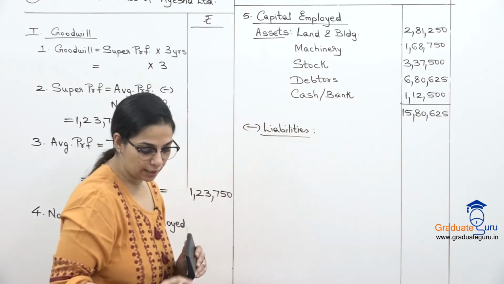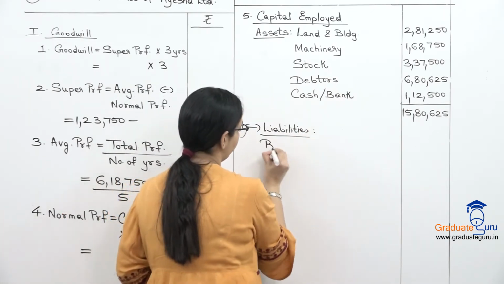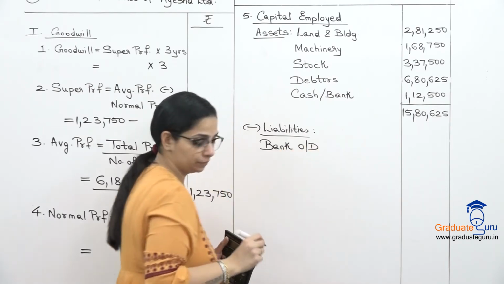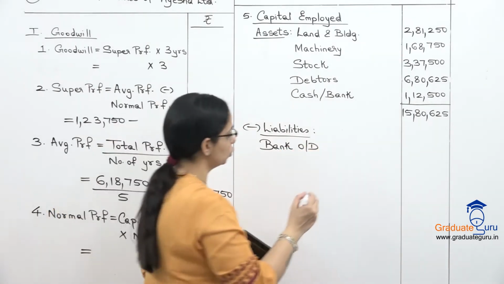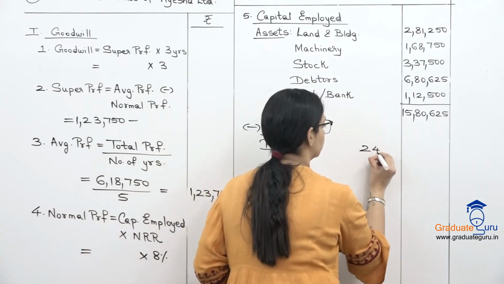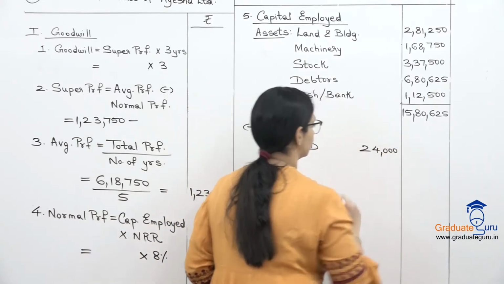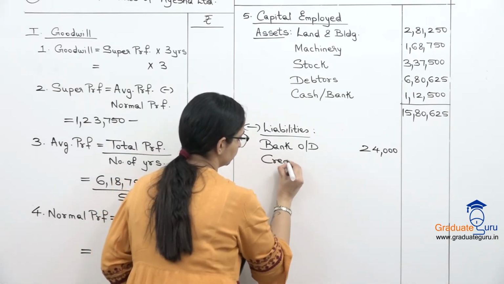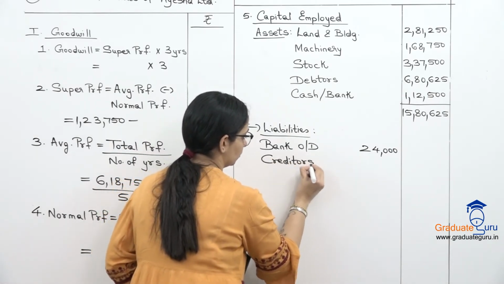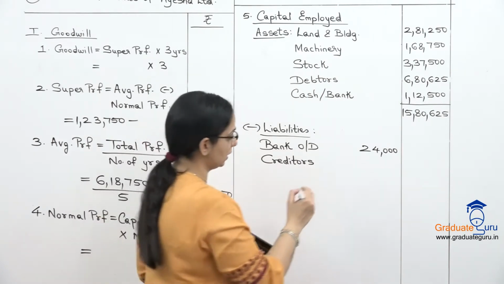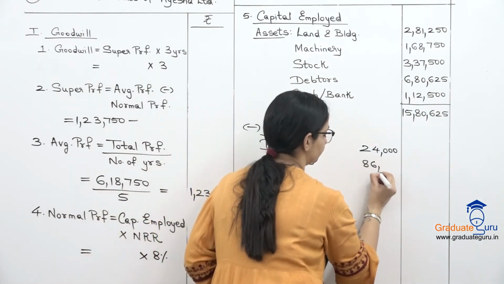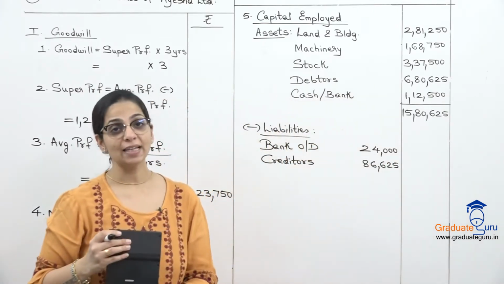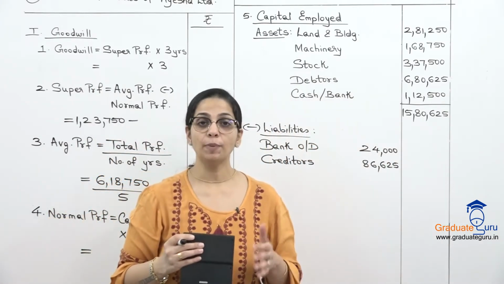And liability side, first we have bank overdraft, also called bank OD. I'll put it in the inner column, 24,000. Then we have creditors, 86,625. We also have tax payable and we have proposed dividend.